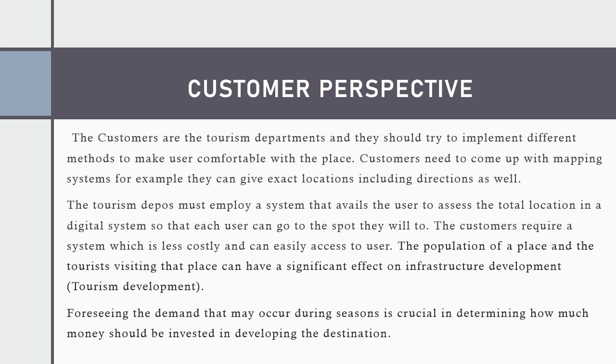And the customers also want to employ a cost efficient way to overcome this problem of the user's compatibility with the mapping system. The tourism departments must employ a system that allows the user to access the total location in the digital system so that each user can go to the spot they want. The customers require a system which is less costly and can easily be accessed by the user. The population of a place and the tourists visiting that place can have a significant effect on infrastructure development, the tourism development.